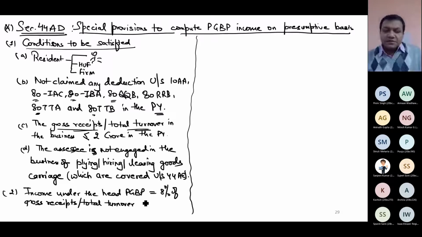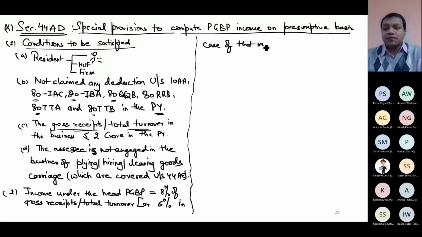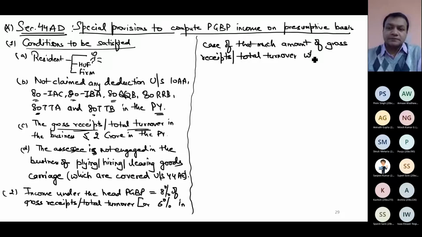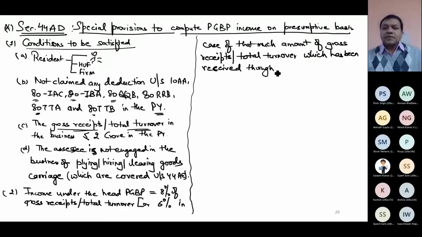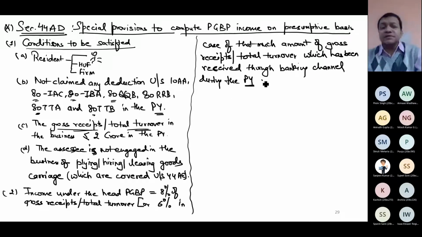Okay, and this 8% becomes 6% in case of that much amount of gross receipts or total turnover which has been received through banking channel precisely, during the previous year, or even if not during the previous year, then till the due date of furnishing return of income.